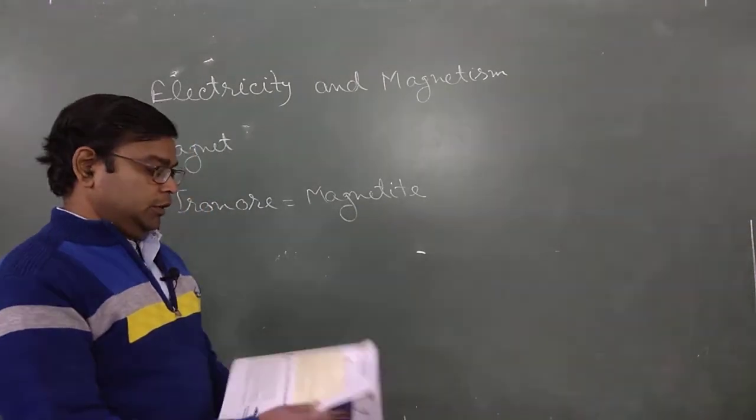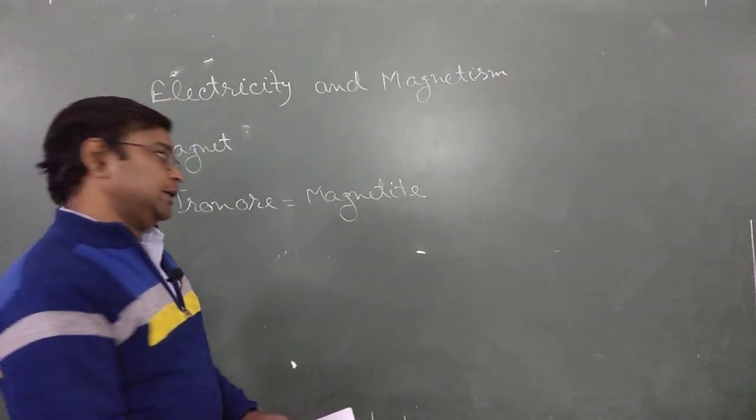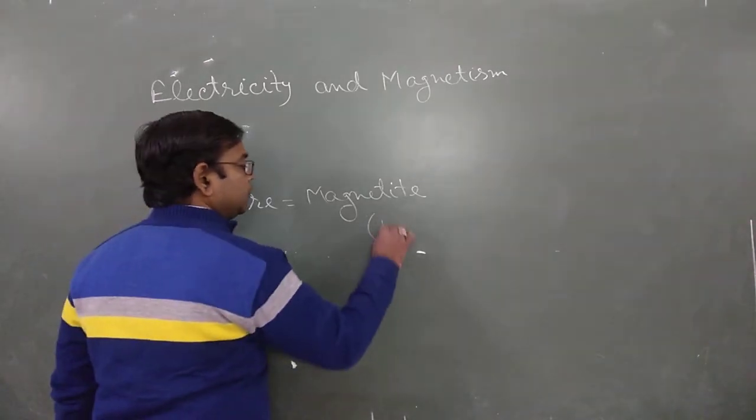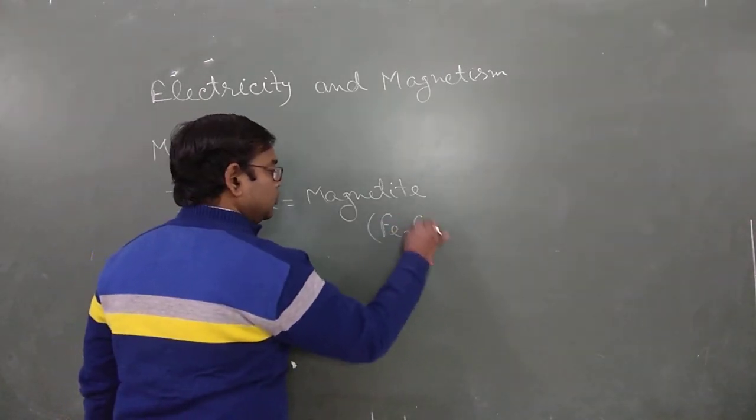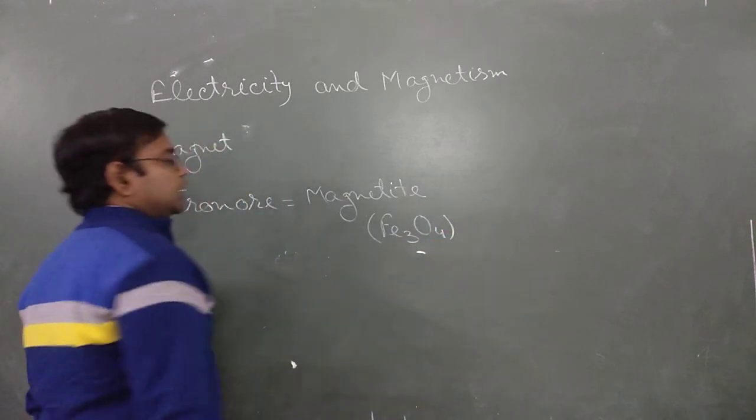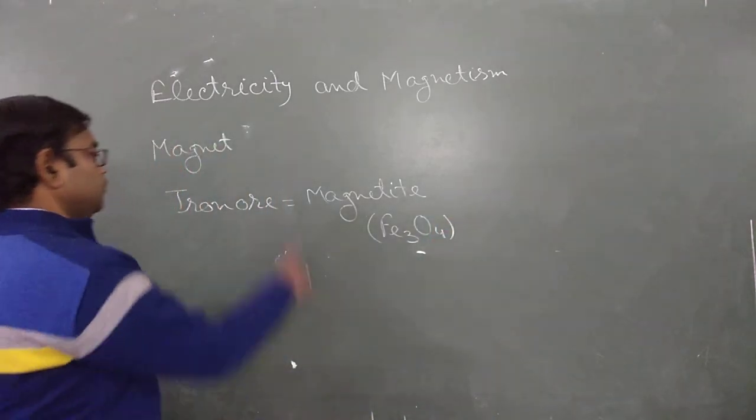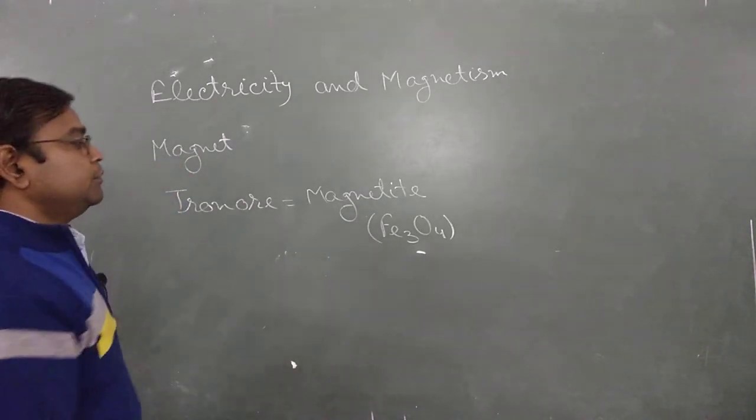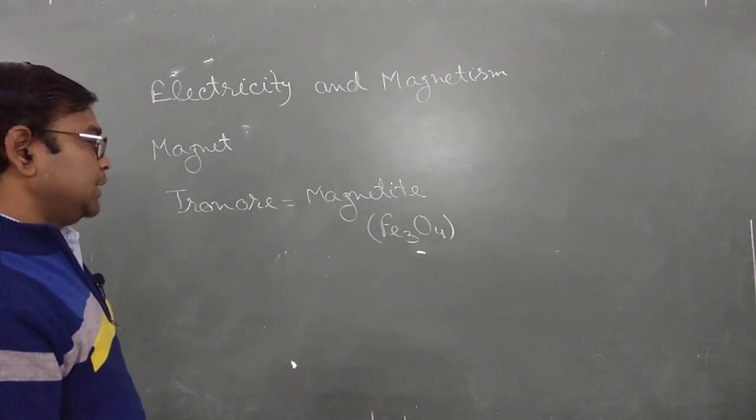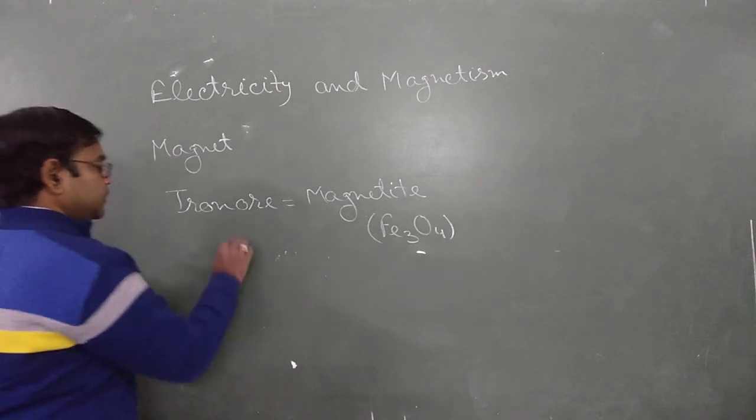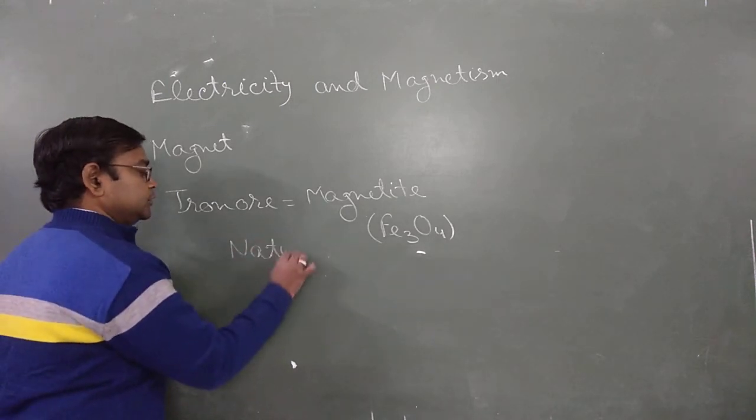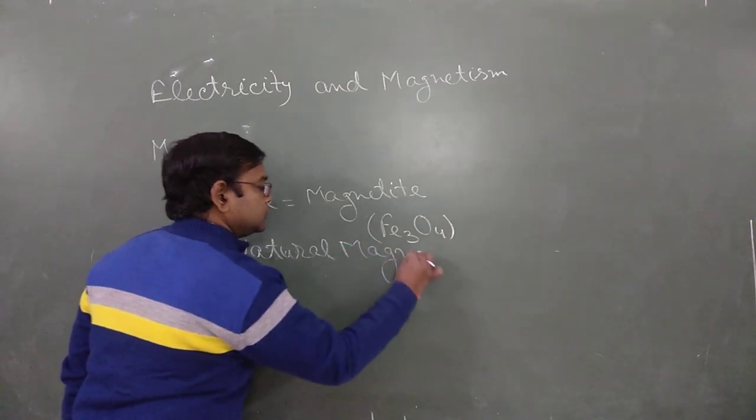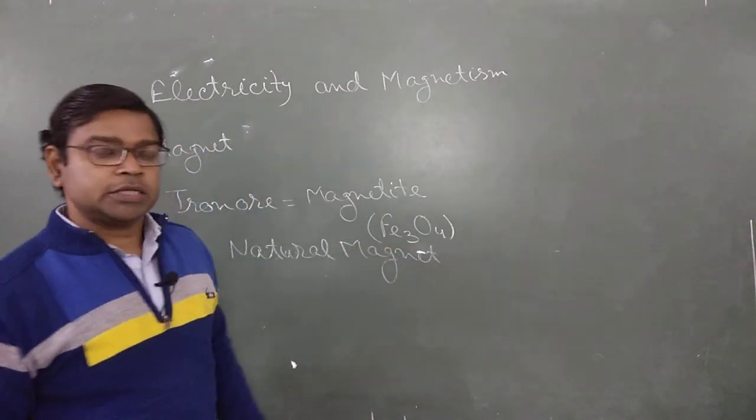Now let's discuss something about magnetite. Magnetite has the chemical formula Fe3O4. This is an ore of iron, and it is also considered the first natural magnet. So I hope this is clear.